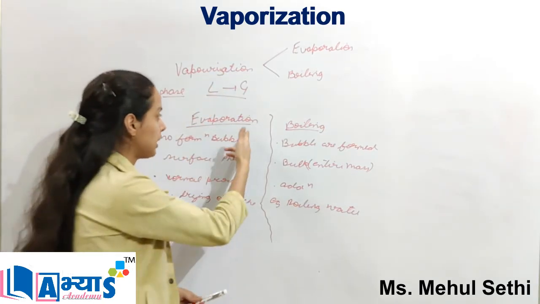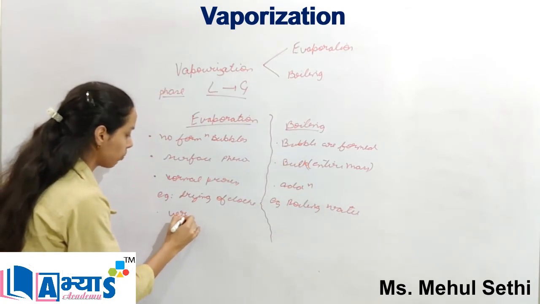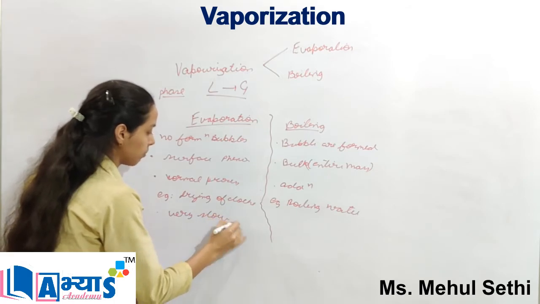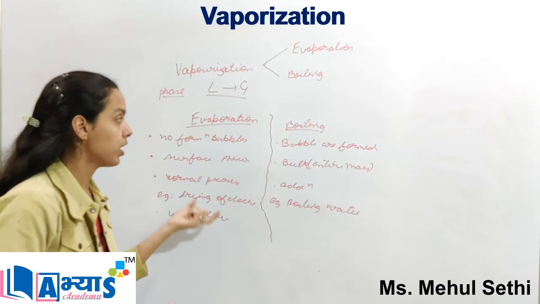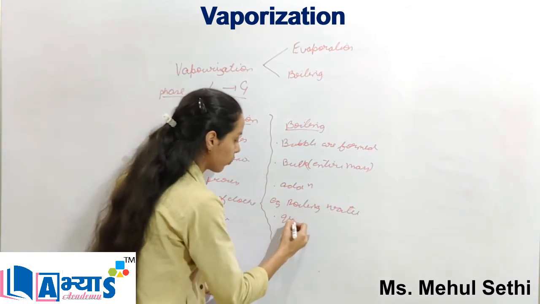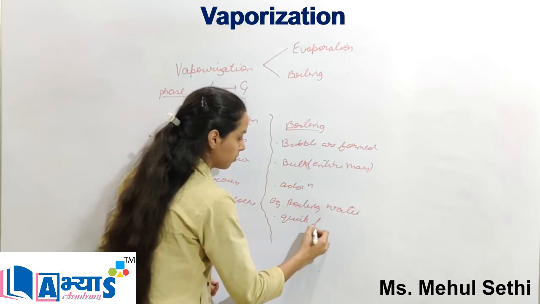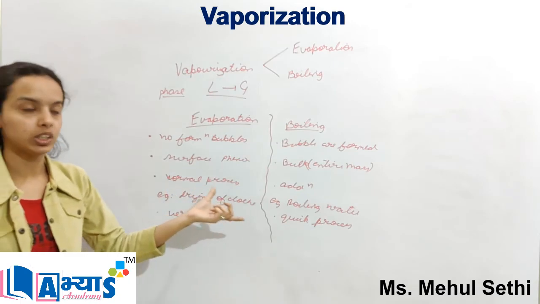In the difference between evaporation and boiling, you can always say that evaporation is a very slow process because additional heat is not given during evaporation. Whereas in boiling, because the heat is supplied, it is a relatively quick process. So this was the difference between evaporation and boiling.